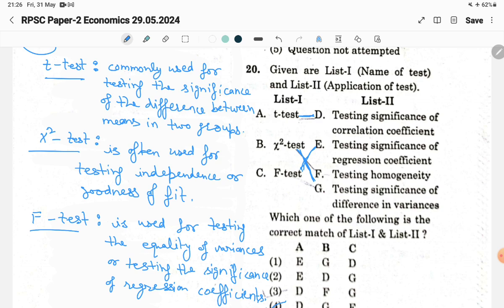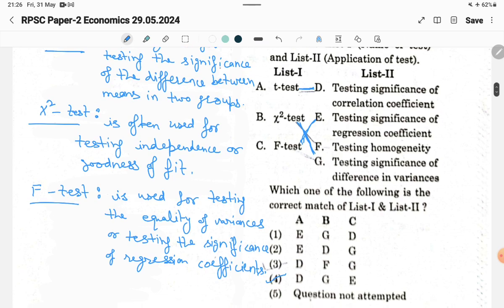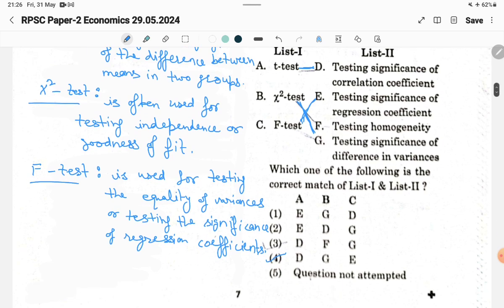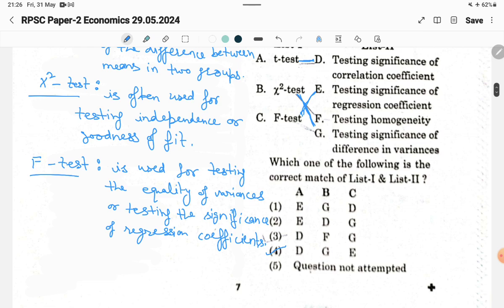And chi-square test, testing significance of difference in variances, and is often used for testing independence or goodness of fit. And the f-test is testing significance of regression coefficient, or is used for testing the equality of variance or testing the significance of regression coefficient. So answer will be the fourth one.